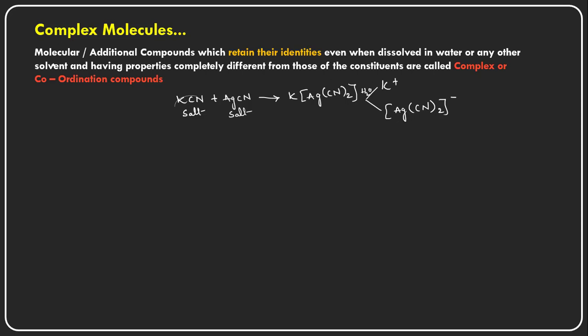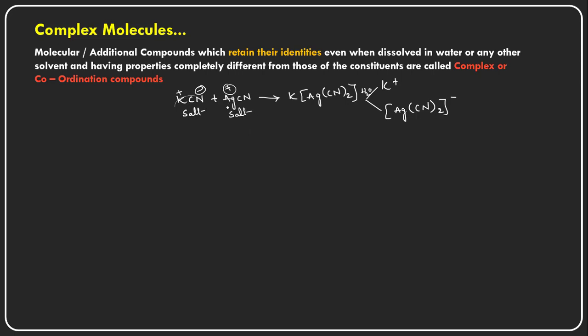So, these are also molecular or addition compounds which retain their identities even after dissolving in water or any other solvent, and have properties completely different from their constituent particles or constituent elements. So here the potassium ion has a positive charge, and for cyanide it will give a positive test for the cyanide here, and for the silver ion, for silver cyanide, if you add any compound which has a halogen, silver halides will form.